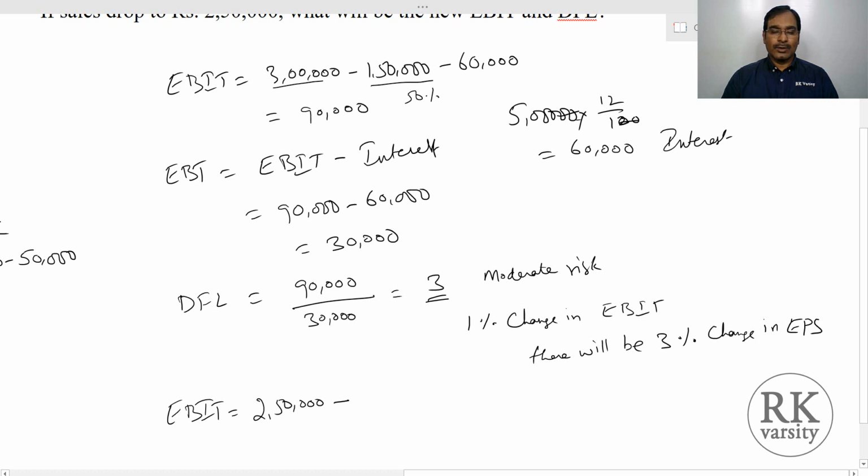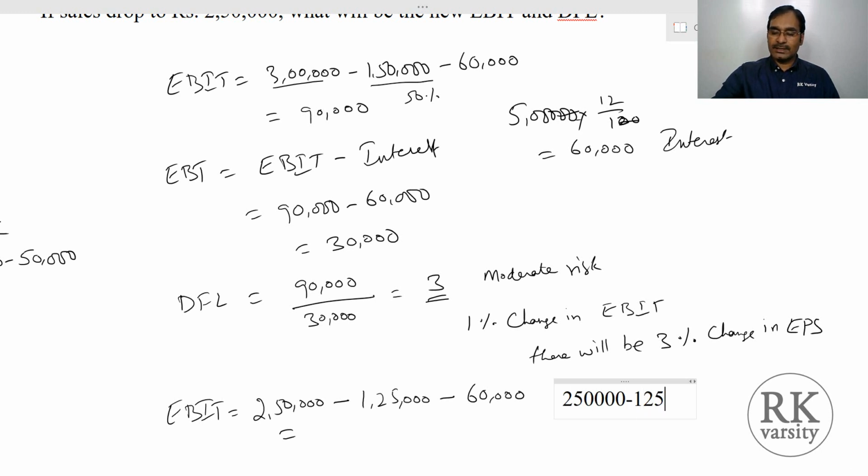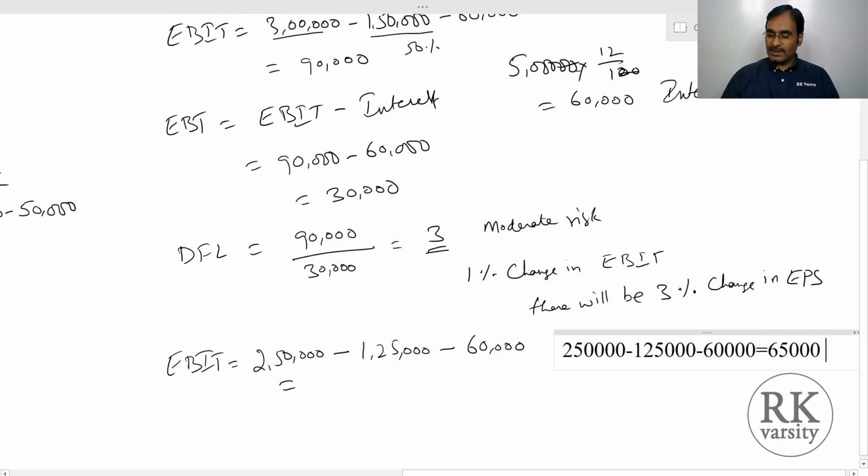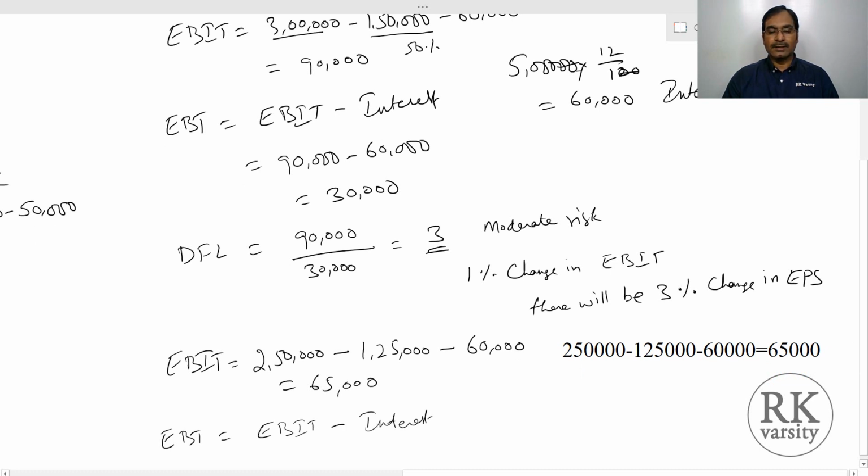So we'll consider the same 50% here, that is 1,25,000, minus your fixed cost which remains constant, 60,000. So this equals 2,50,000 minus 1,25,000 minus 60,000, so 65,000 is the EBIT. And then EBT equals EBIT minus interest. So your EBIT is 65,000 and interest is 60,000.